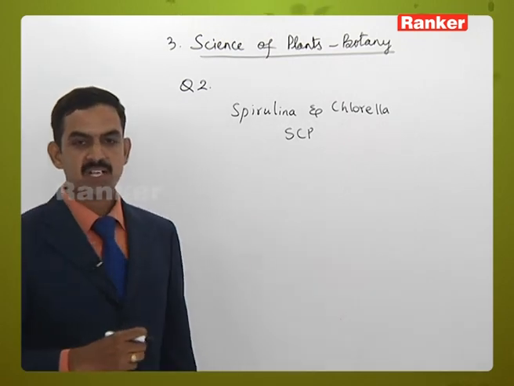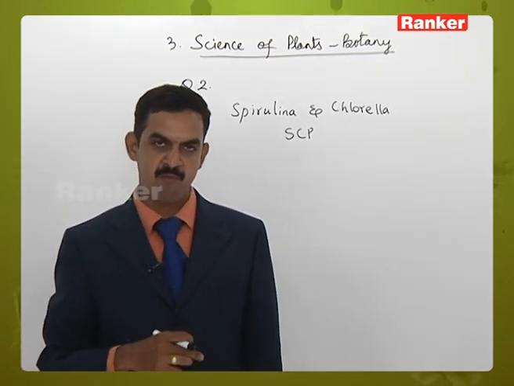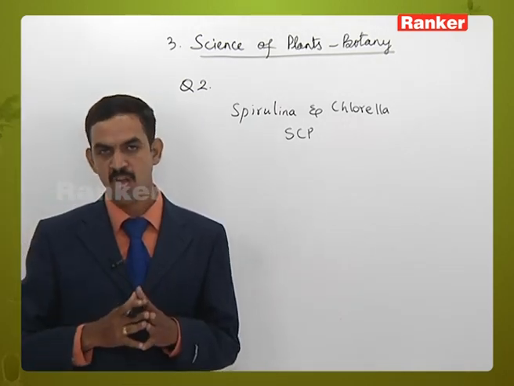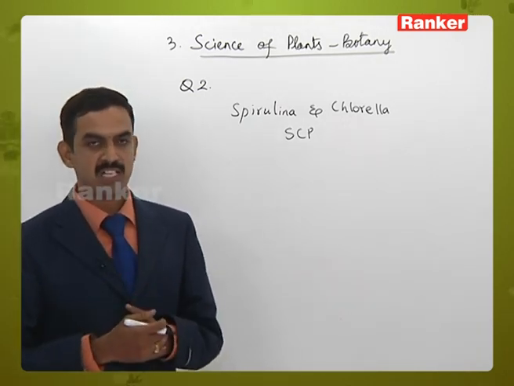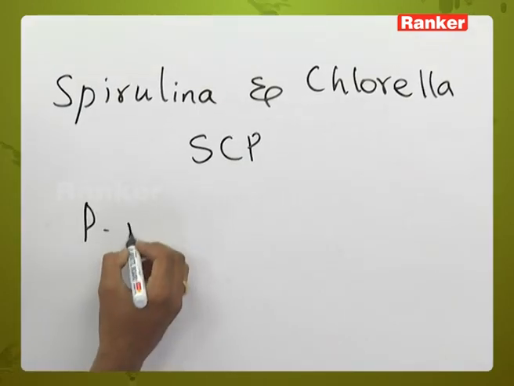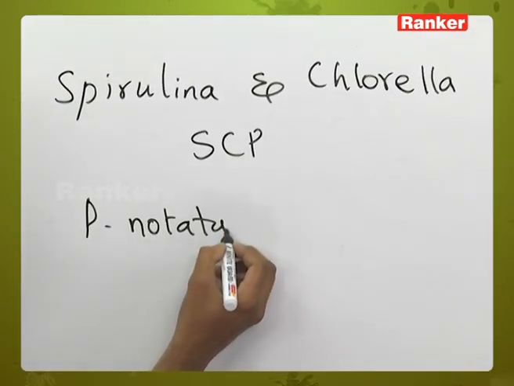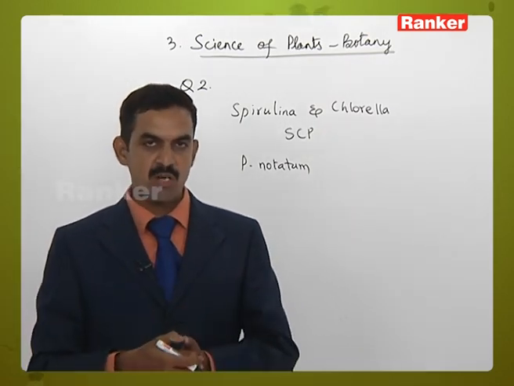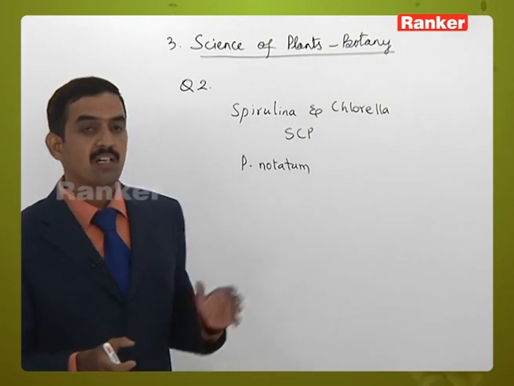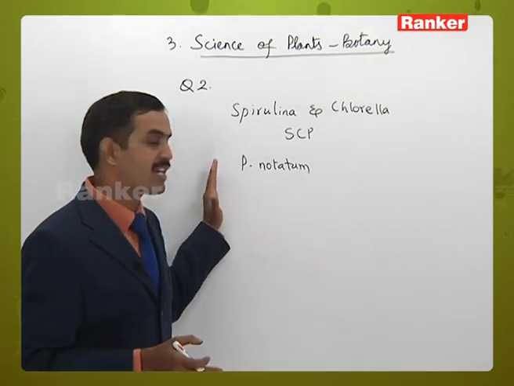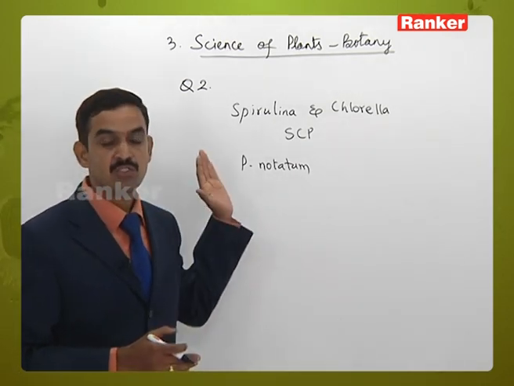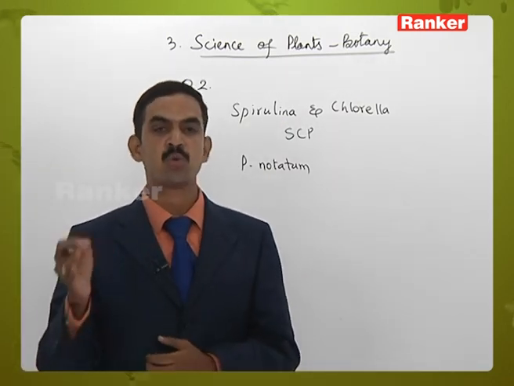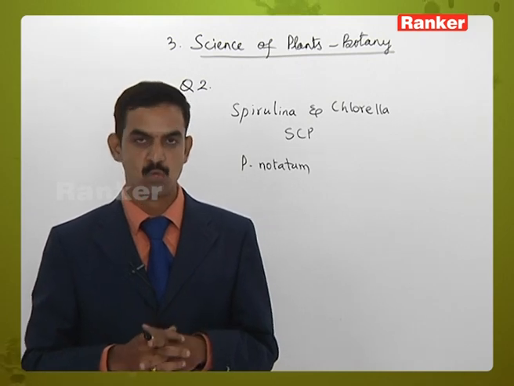Second option, antibiotics like penicillin are obtained from fungi. There are many examples of fungi which produce antibiotics, and the most important one is Penicillium notatum. Penicillium notatum is a fungus which produces an antibiotic called penicillin. Actually, this penicillin was extracted from Penicillium notatum during the Second World War, and it was one of the best medicines for curing the diseases of many soldiers.